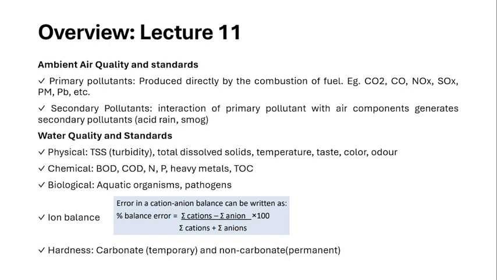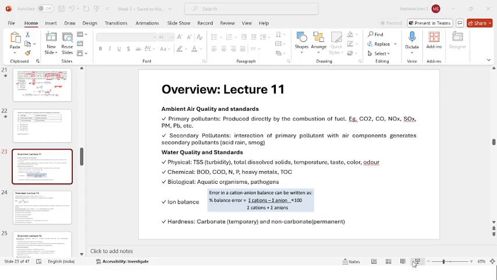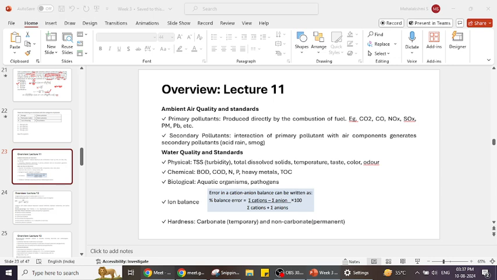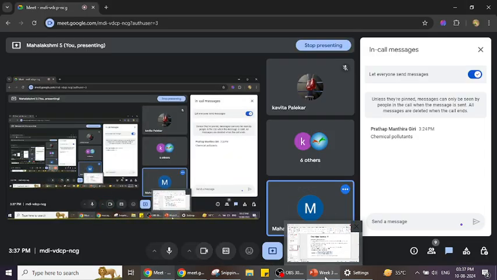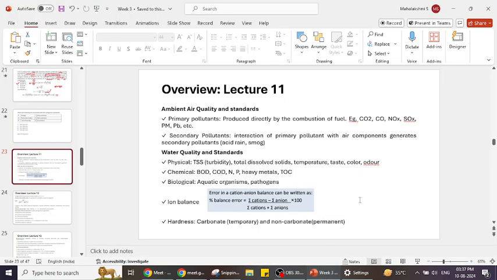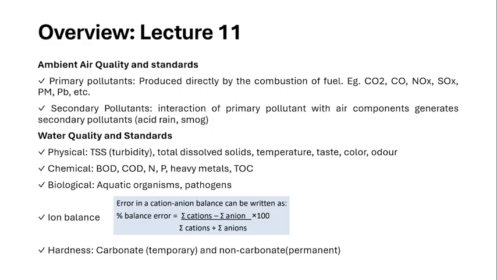So this is the overview of lecture 11. This week 3 content mainly focuses on the different kinds of pollutants and their standards, and what are the instrumental techniques which are going to measure these kinds of environmental pollutants. That is the content totally covered in week 3.